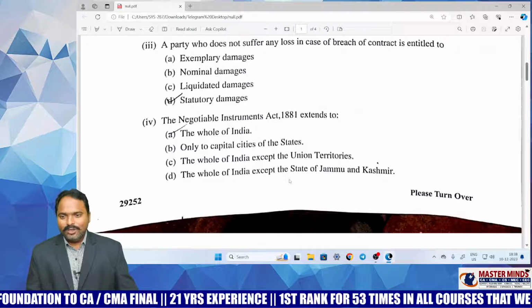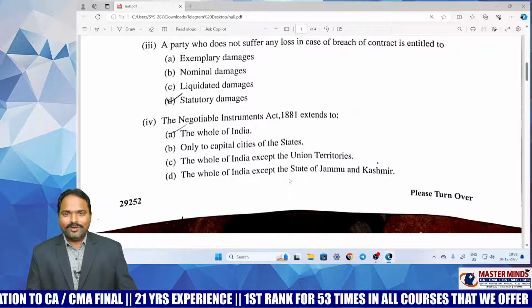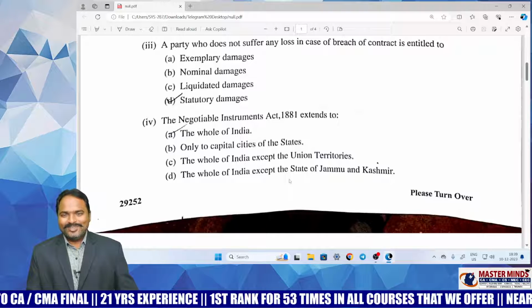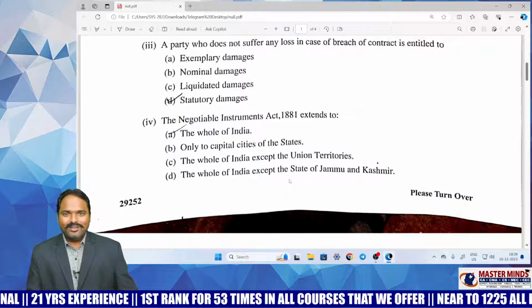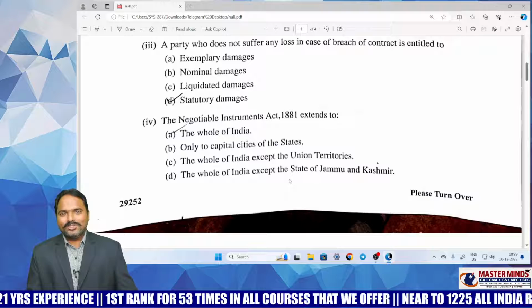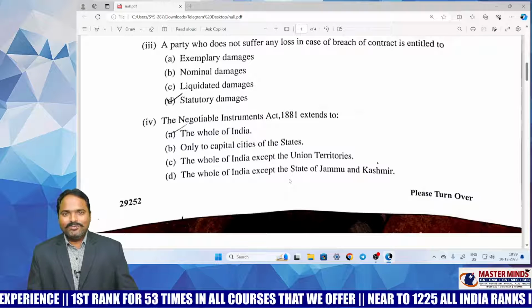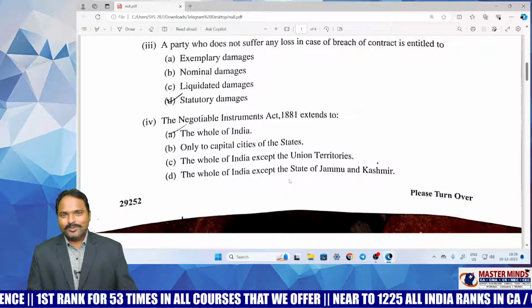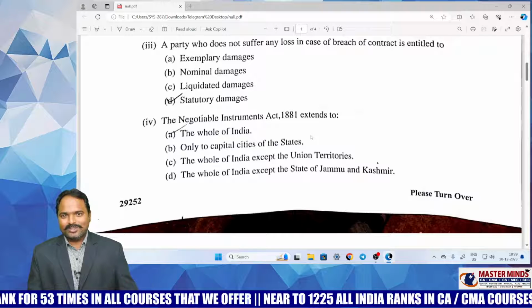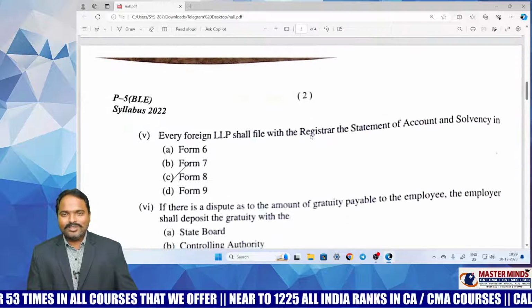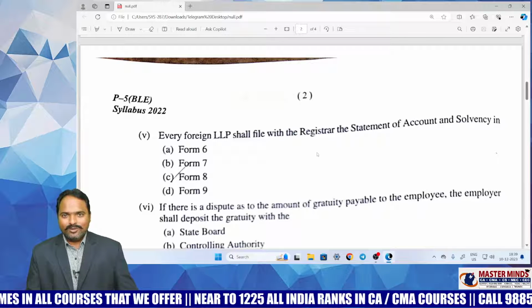Very simple. Negotiable Instruments Act 1881. If you observe this particular question, this is very easy. This point we discuss even at the introduction level itself, to introduce the Negotiable Instruments Act. The applicability of the Negotiable Instruments Act: to what extent is the Act applicable? This is a very simple question. Even a normal or below average student can answer this question for 2 marks.